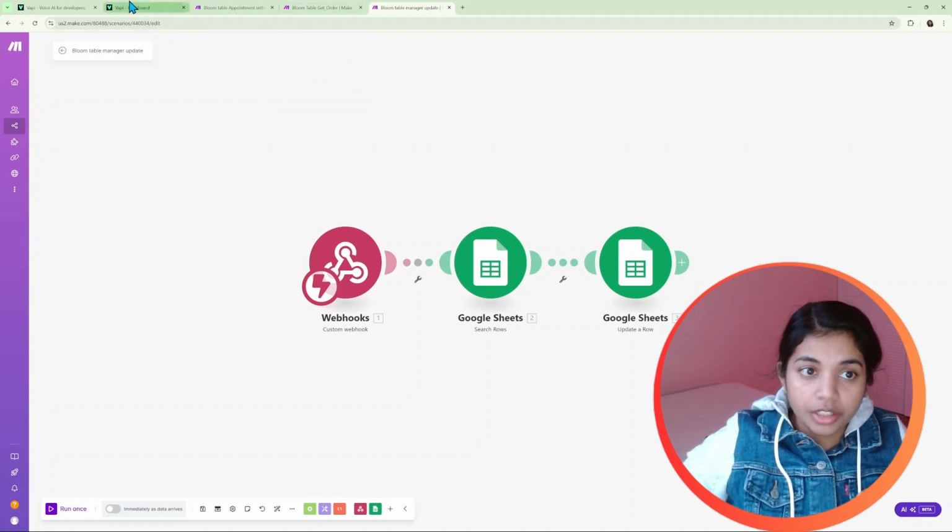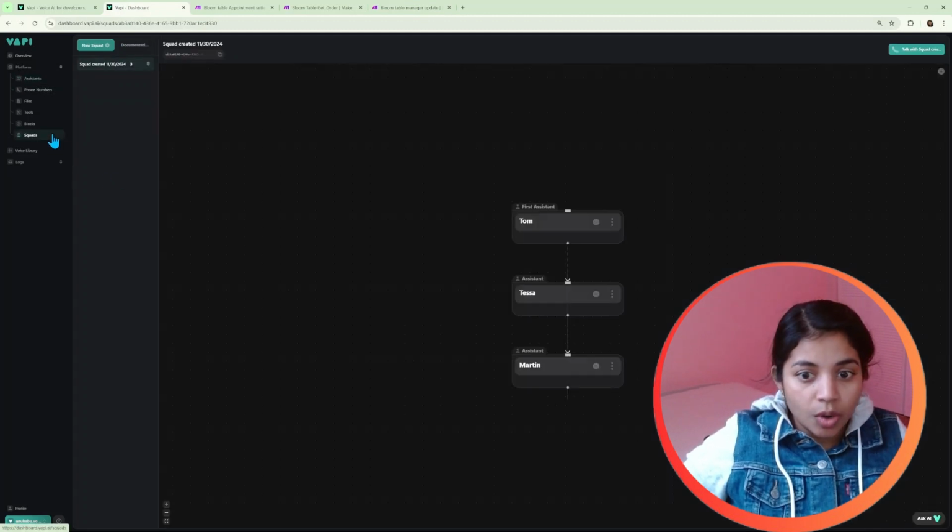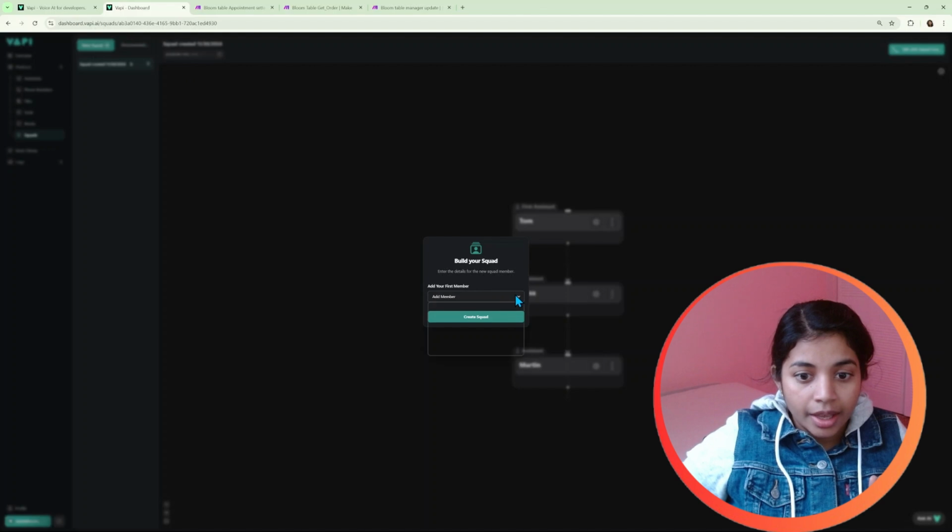After defining all the features of the assistant, like its prompt and all other components like transcriber, voice, and all, we can go and create the squad. Inside the squad section, I have already created the squad. I will show you how to create it. Click on new squad and add the first member. So we are adding Tom as the first member. Create squad.